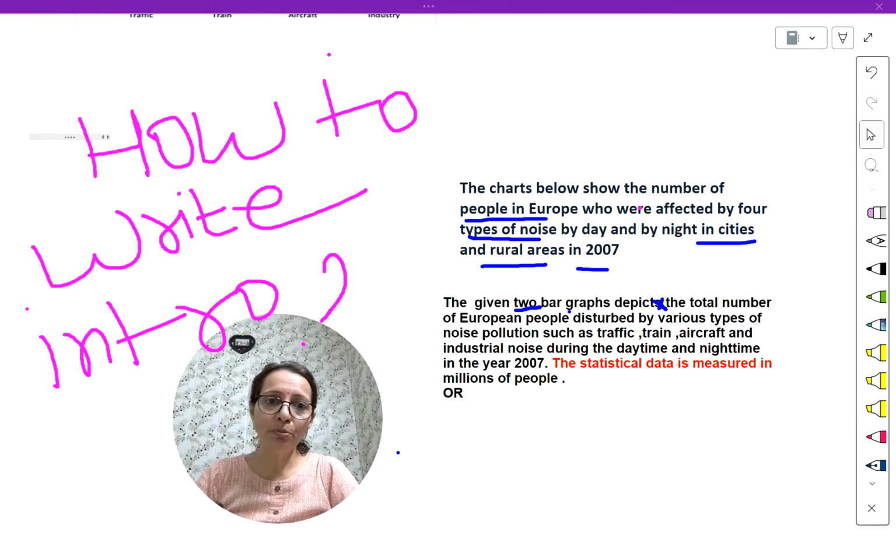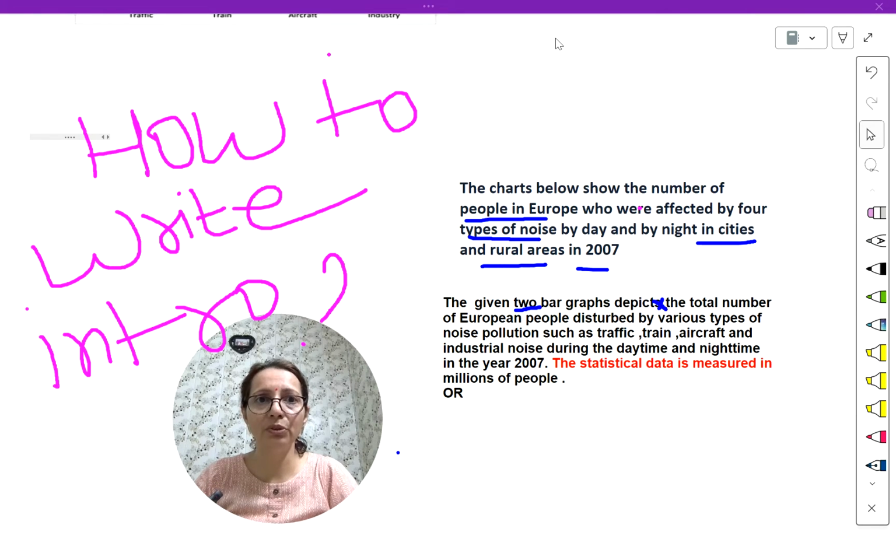The given two bar graphs depict the total number of European people disturbed by various types of noise pollution such as traffic, train, aircraft and industrial noise, during the daytime and the night time, in the year 2007. I have missed a line here, so you can add it: The statistical data is measured in millions of people. This is an important line to add here. This is a passive voice sentence.